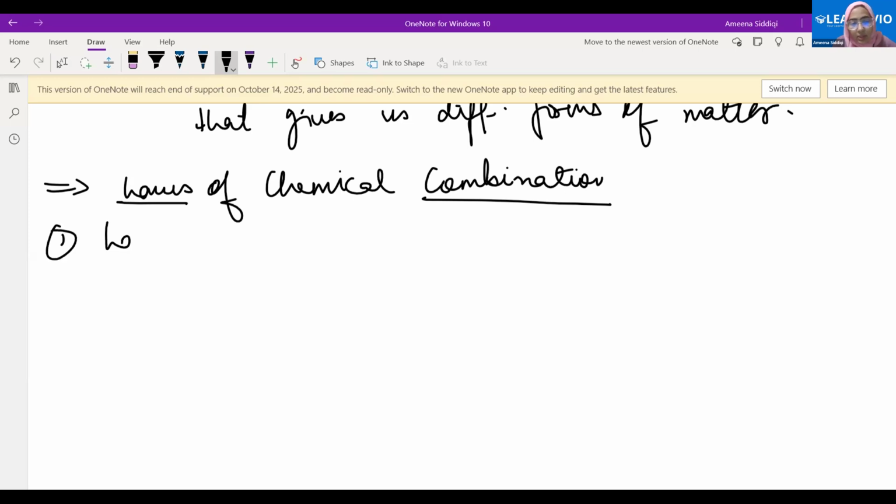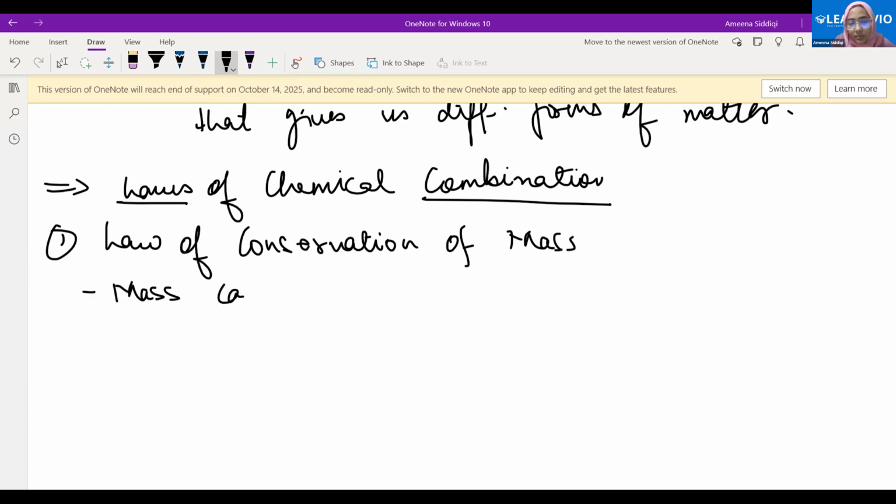The first one, very important, is the law of conservation of mass. What is this law saying? Basically, it is based on this idea: that mass can neither be created nor destroyed.